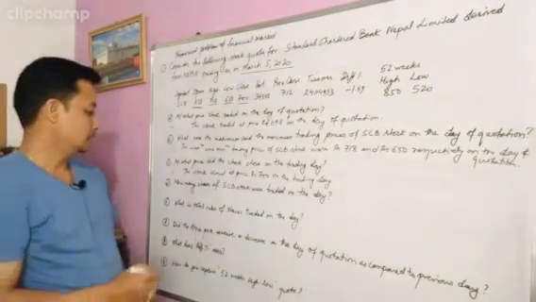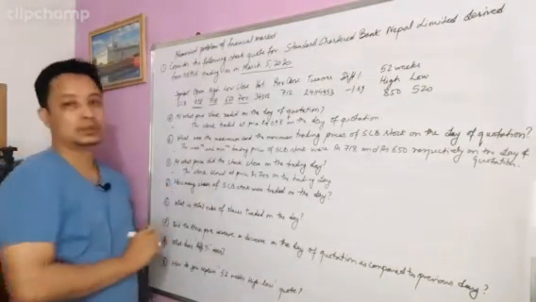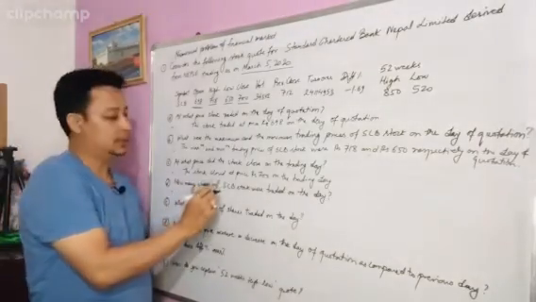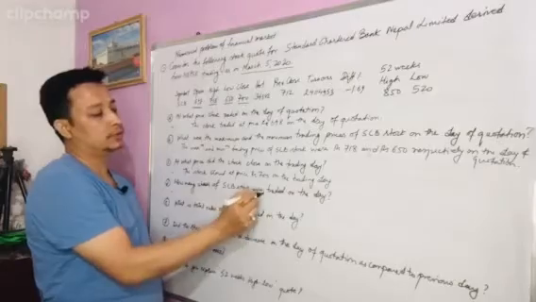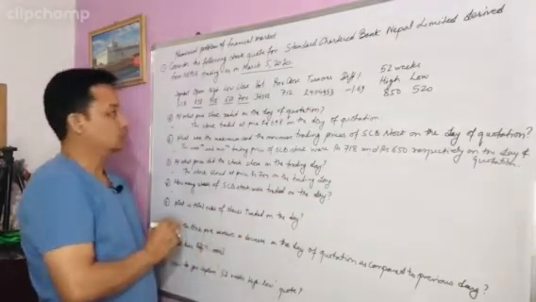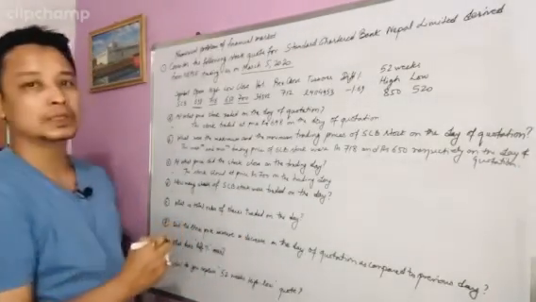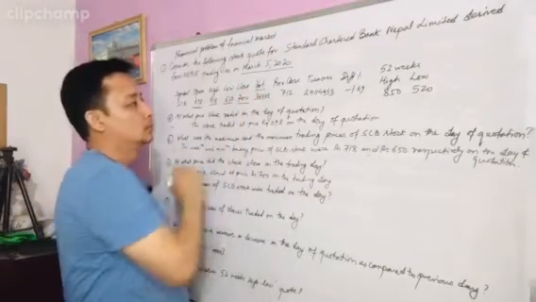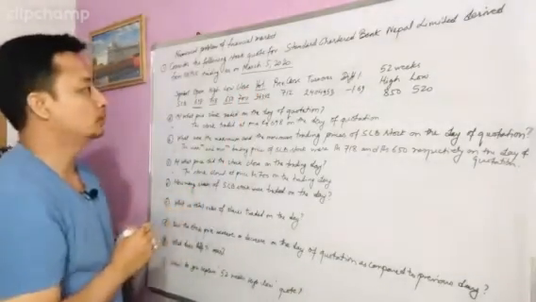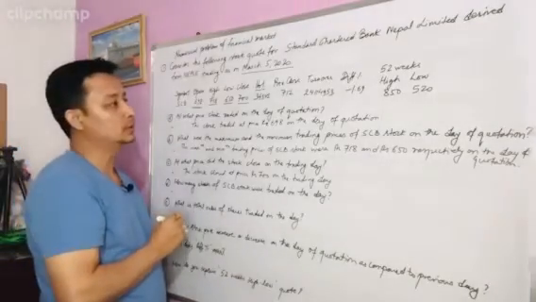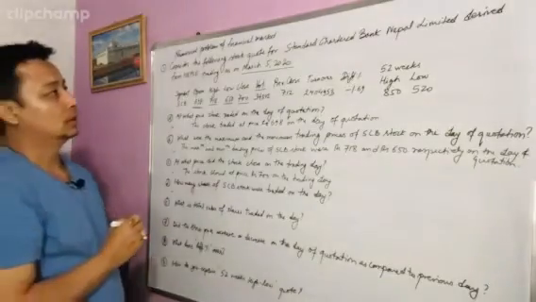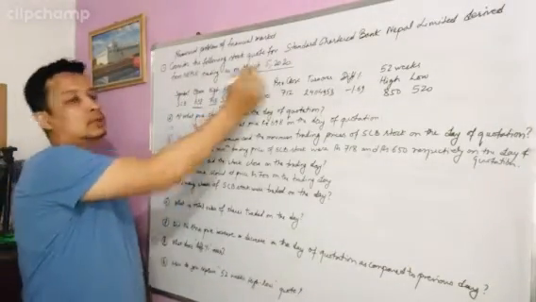Now let's see the fourth question: how many shares of SCB stock were traded on the day? Again you can see the information provided in the question. There is the volume. Here VOL means volume. Volume means the number of shares which were traded on that day, March 5th, 2020.